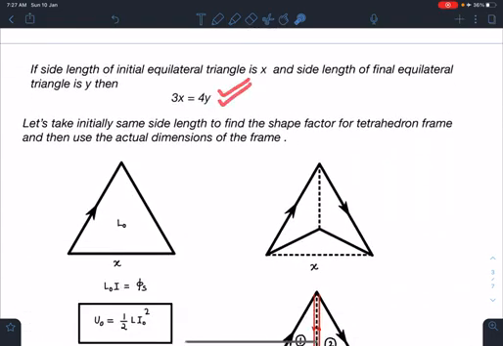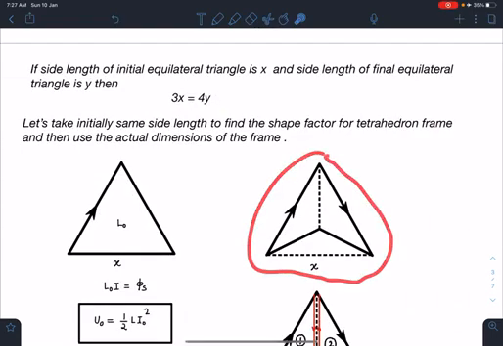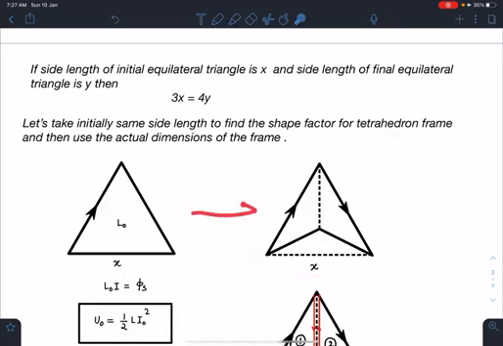But in order to proceed, in order to find the inductance of this part, what I'm going to do is, first I'm going to take the same size of the triangles.